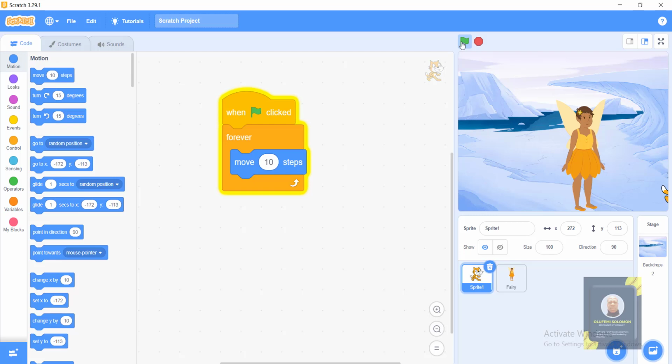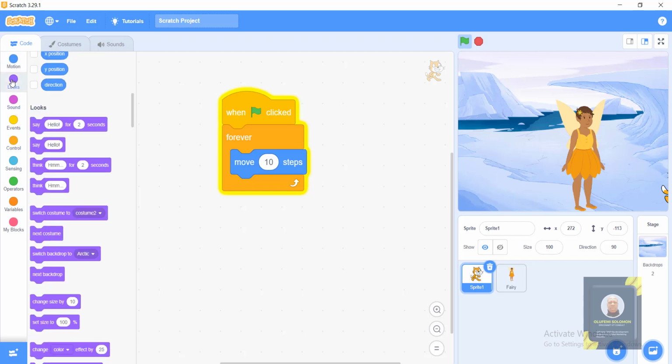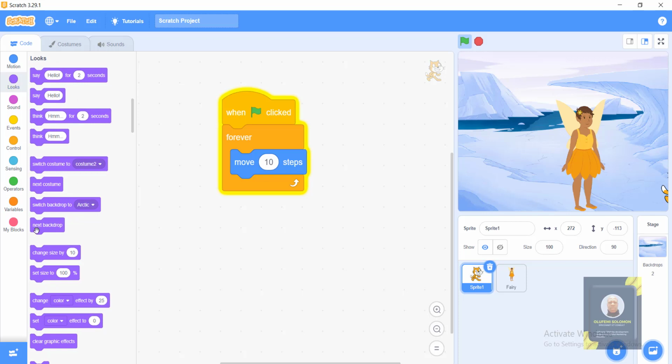Okay, so the next thing that we need to do now, I told us something about next costume the other time, like changing of photos, pictures, costume. So when I come to this place, we can see next costume right here. So if I put it, we can see that something is happening. If I drag this one back right here, and can you see? But it is very fast and it is not actually coming back.